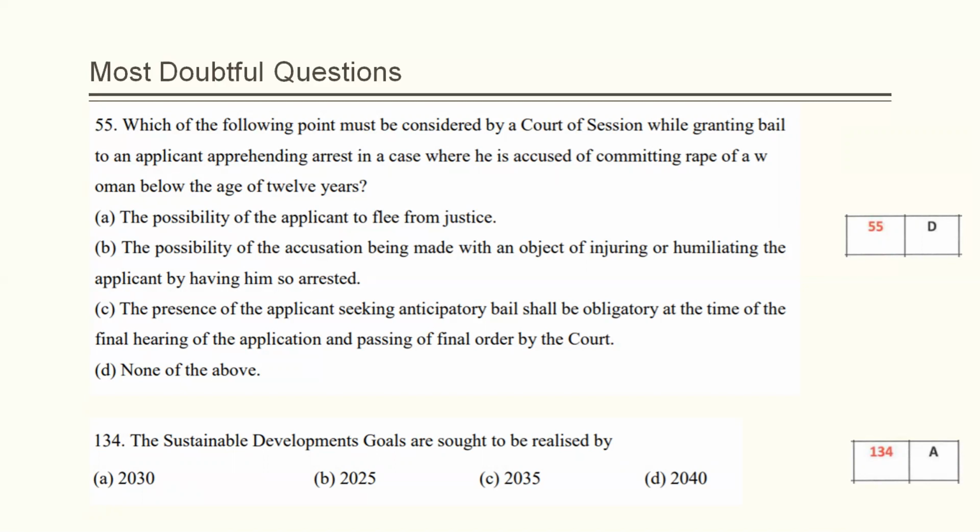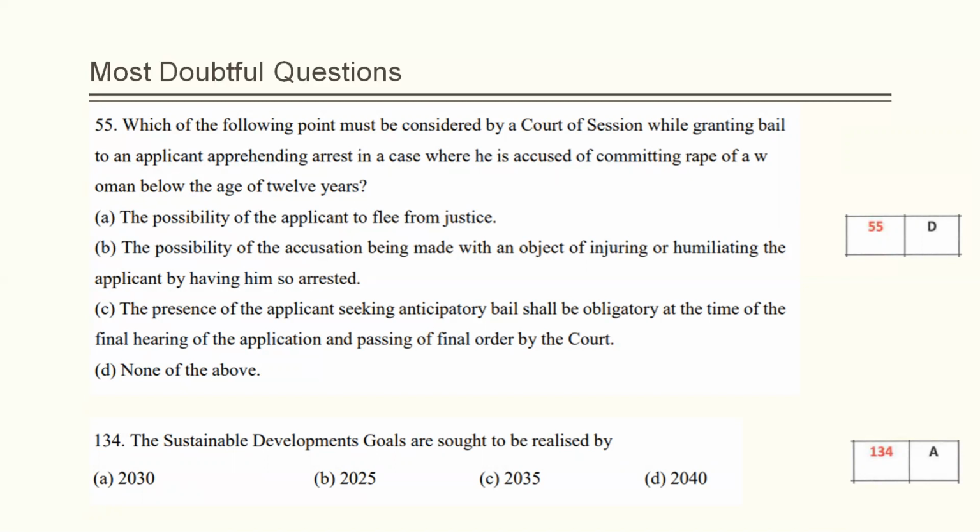When you read the section on anticipatory bail, it mentions all the 3 points, that is A, B, and C, as the points to be taken into consideration while granting a bail. But again, the catch here is